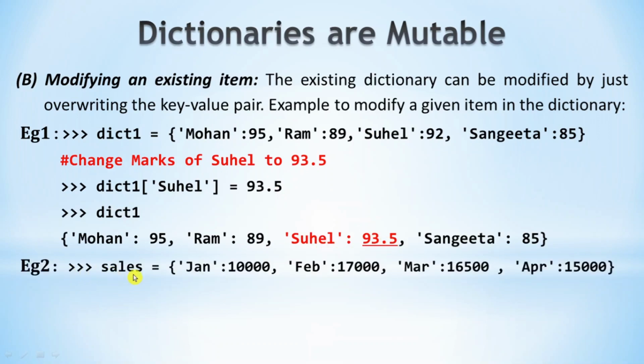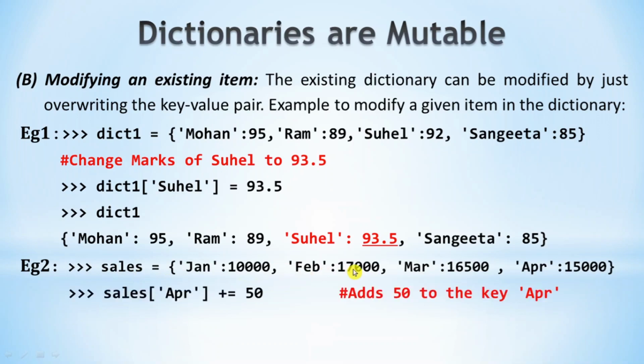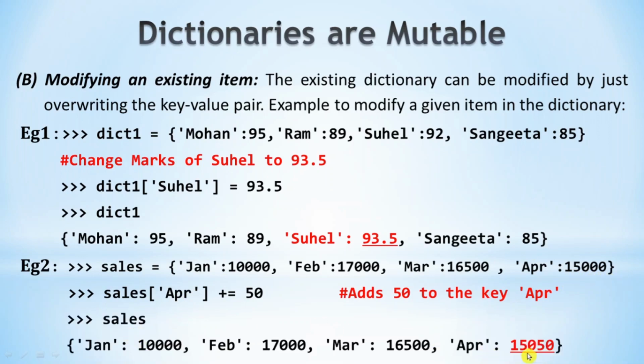One more example, a sales dictionary is given. Sales of April plus equal 50. I am adding a value 50 to the item APR. April is having 15,000 as value, and when we display the dictionary, the value is updated as 15,050. So this is how we can modify an existing item in a dictionary.